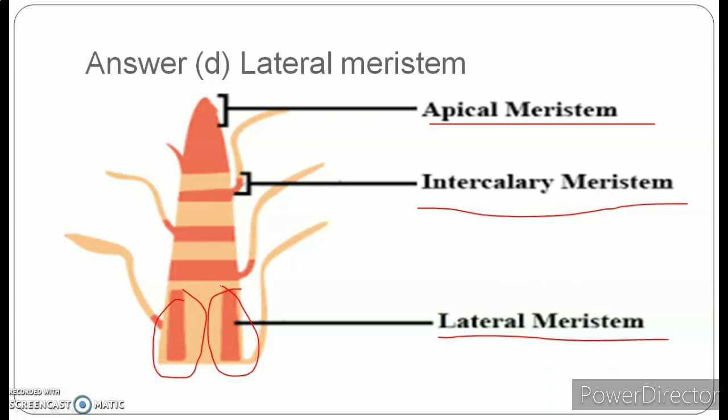So these meristematic tissues are responsible to increase the girth or the diameter of the plant by the addition of the secondary tissue, which we sometimes also call secondary growth. Okay, the correct answer for that question is option D, that is lateral meristem. It occurs at the side of the root and stem, and is solely responsible to increase the girth, that is the thickness, diameter of the roots and the stem. Okay, moving further to the next question we have.